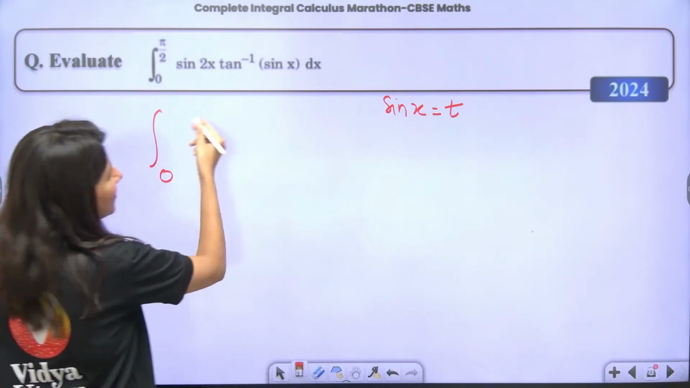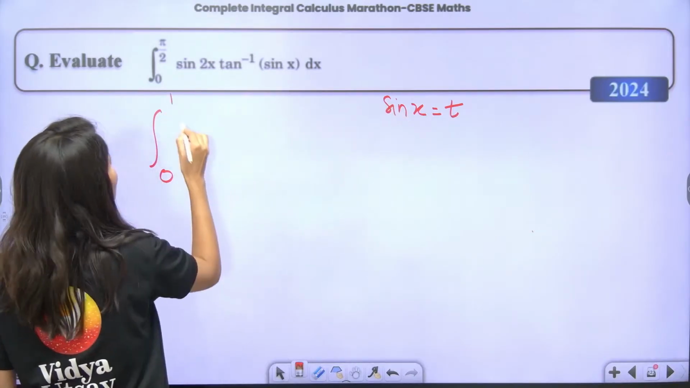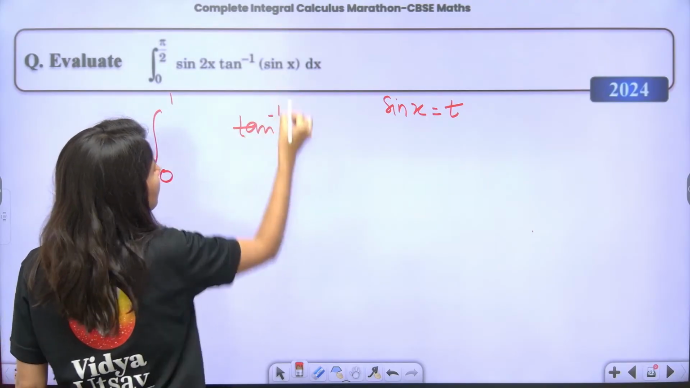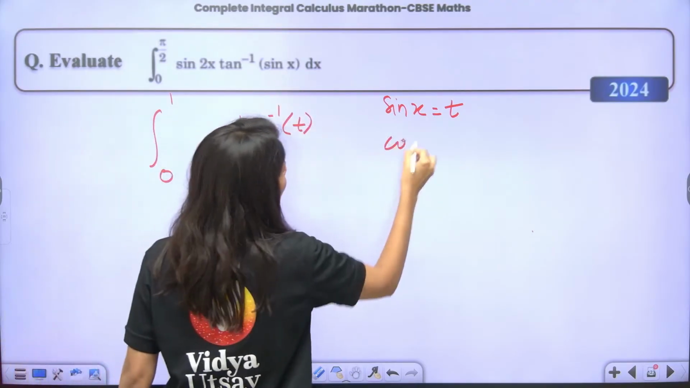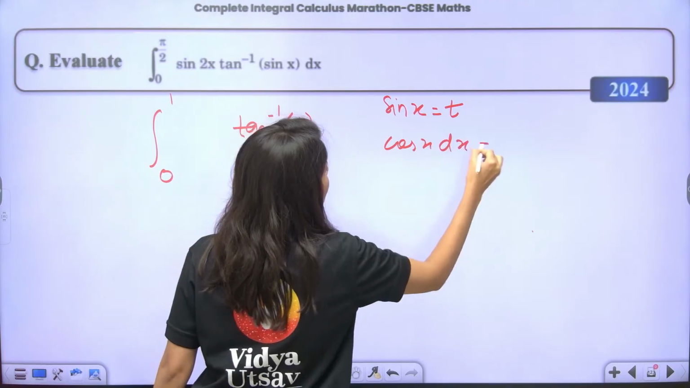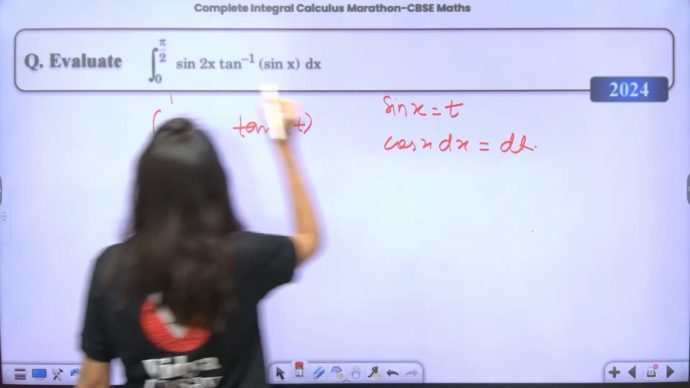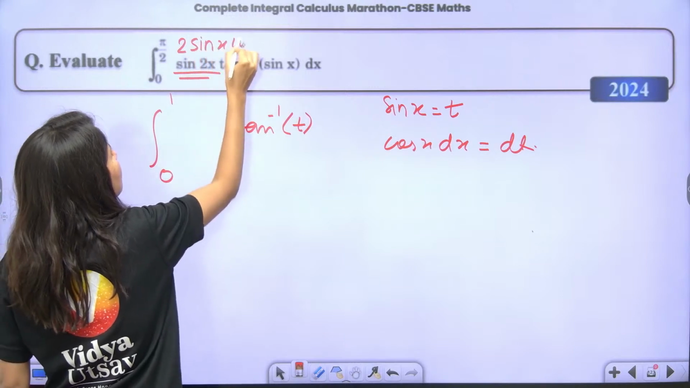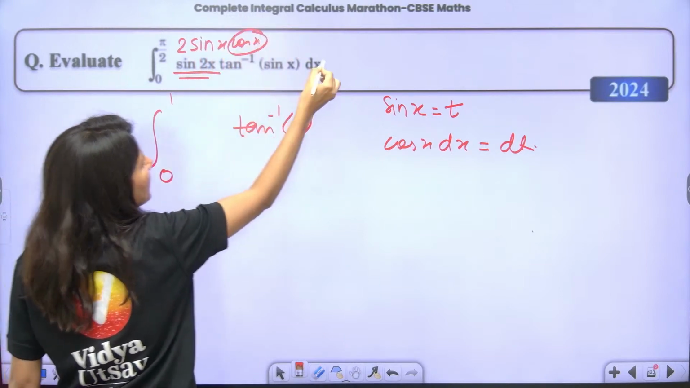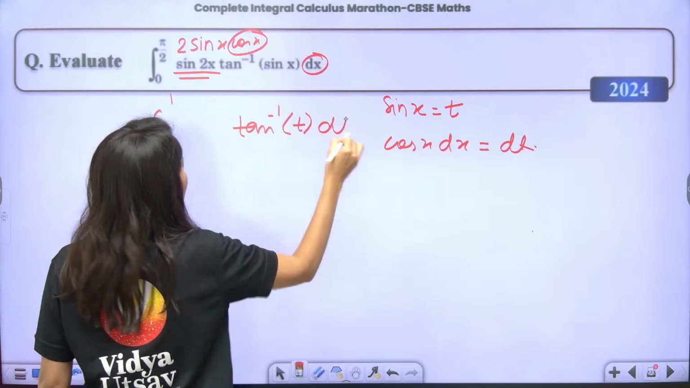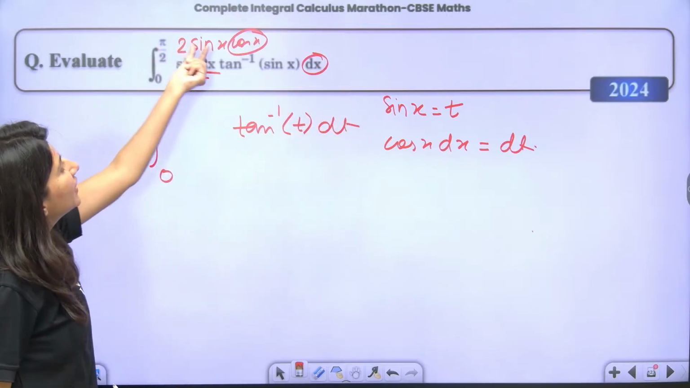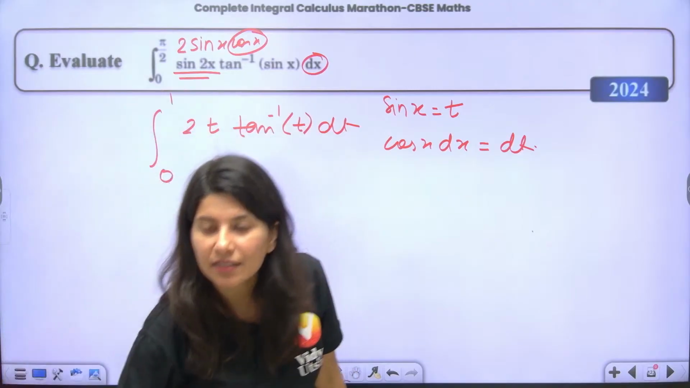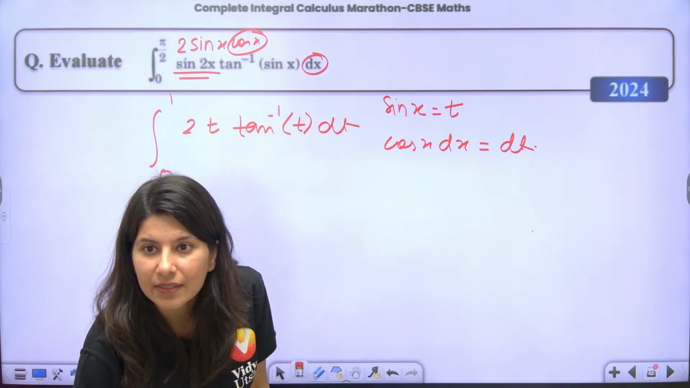So this is pi by 2. You put pi by 2, t equals 1. So now understand this is tan inverse of t, since sin x is t. So cos x dx is dt. Correct? So sin 2x can be written as 2 sin x cos x. So now cos x dx will become dt. So now what do I have? 2t. That's it.